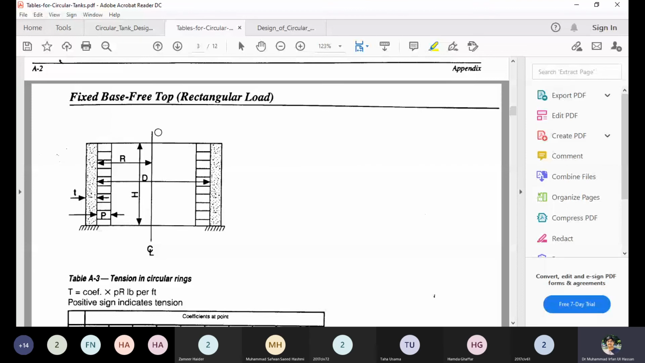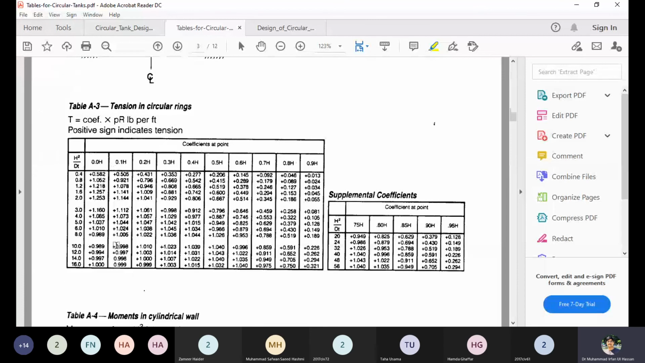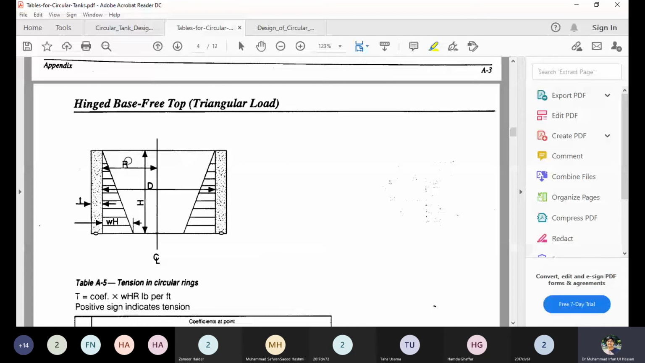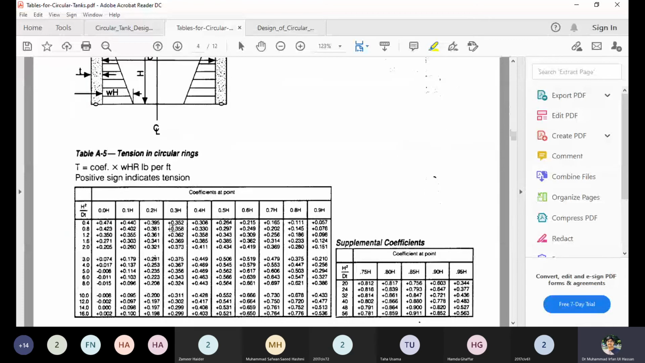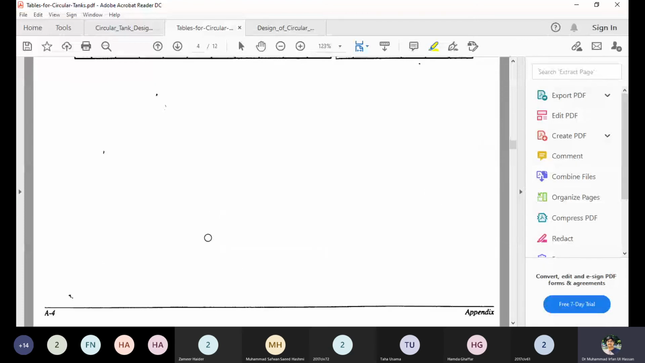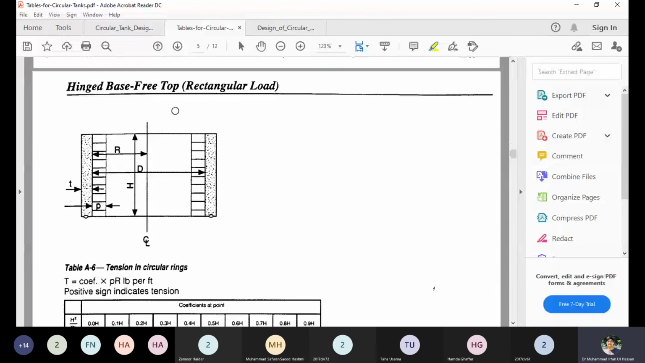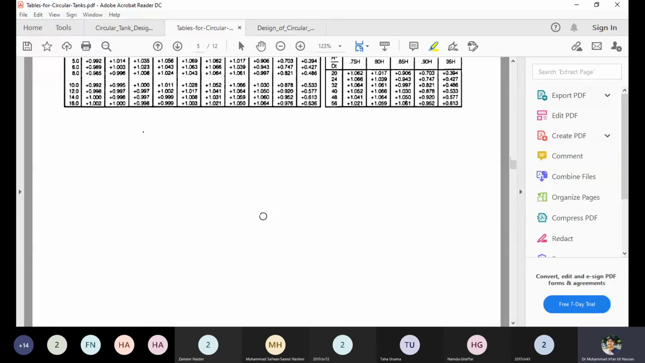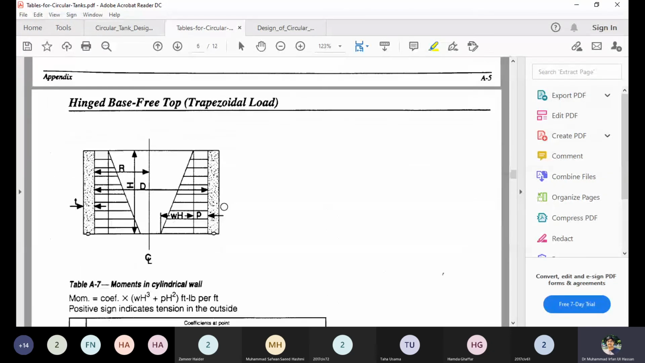For example, for the UDL case, the bottom and fixed movements are different. For the hinge base under UDL load, there is no bending moment in this case. For the hinge base but free top, a UDL can also act on the tank due to the surcharge pressure, or when you are putting the cover on the tank, the UDL pressure is developed. So in this way you can determine the different coefficients.